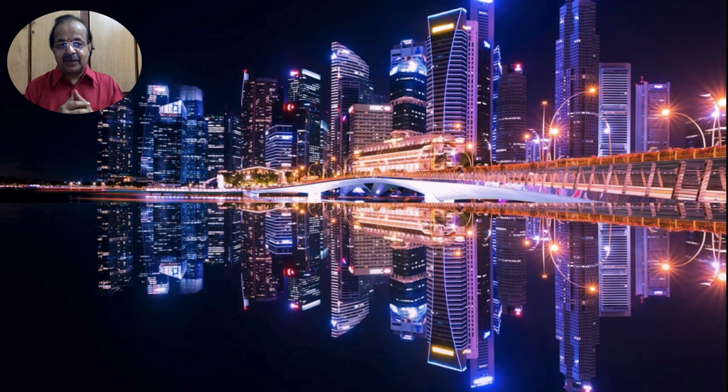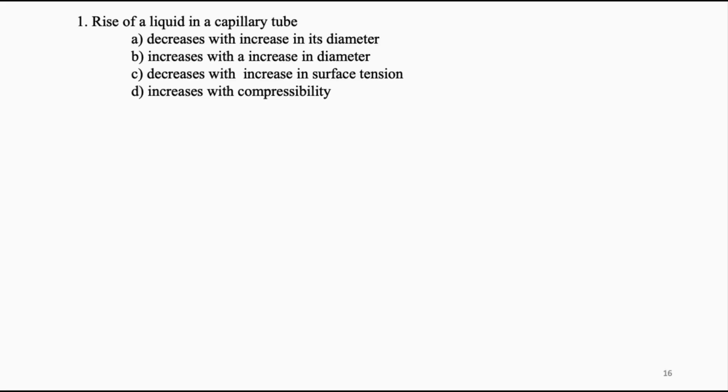Now a few multiple choice questions and fill in the blanks. Rise of a liquid in a capillary tube: decreases with increase in diameter, increases with increase in diameter, decreases with increase in surface tension, increases with compressibility. It is obvious from the equation that capillary rise is inversely proportional to the radius.